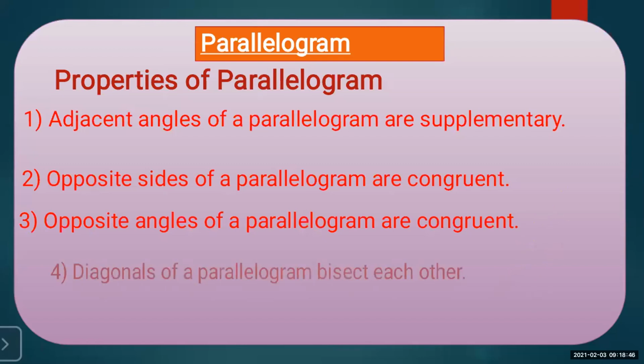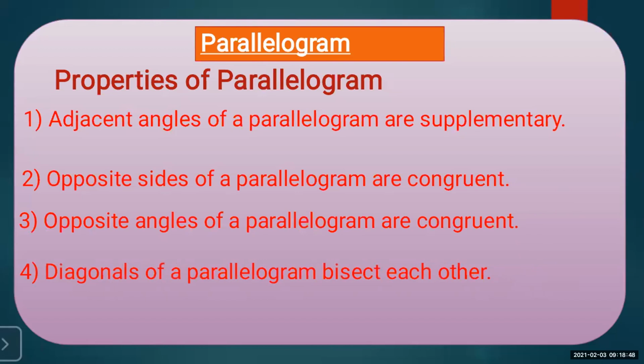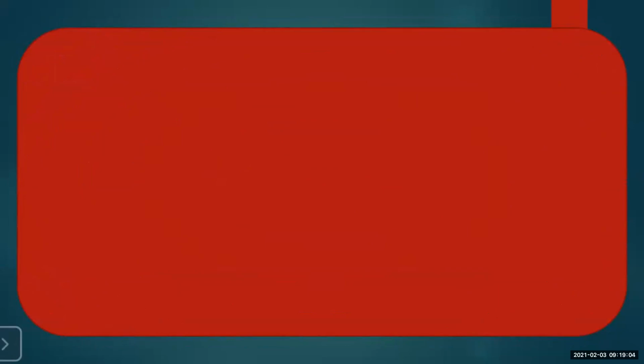Now the fourth one is that diagonals of a parallelogram bisect each other. This is a very important property. Bisect each other means what? You know that a quadrilateral holds two diagonals.